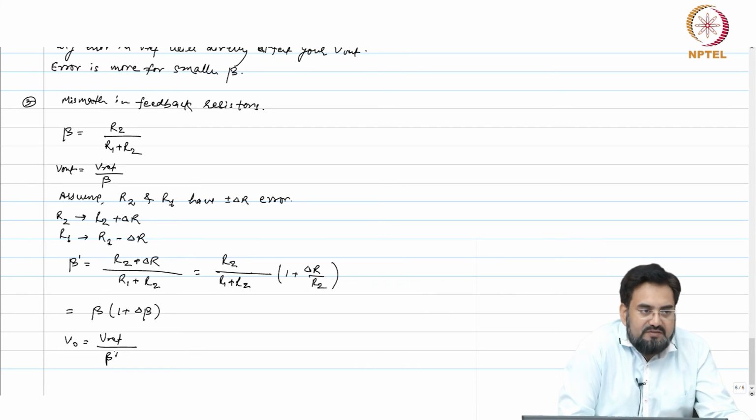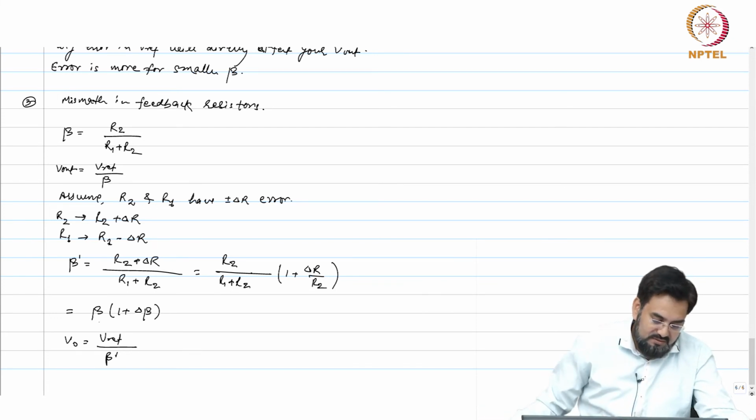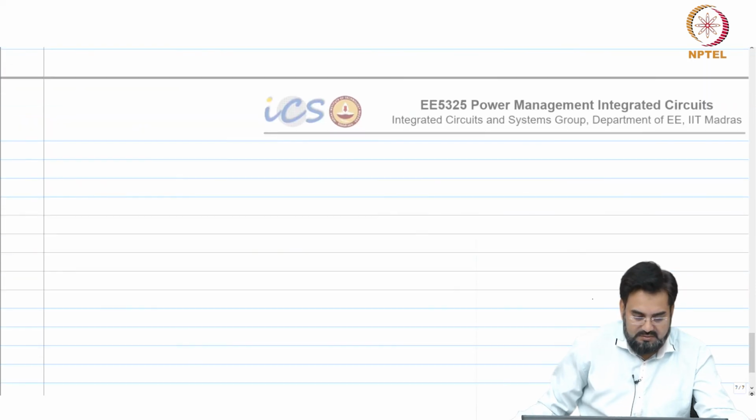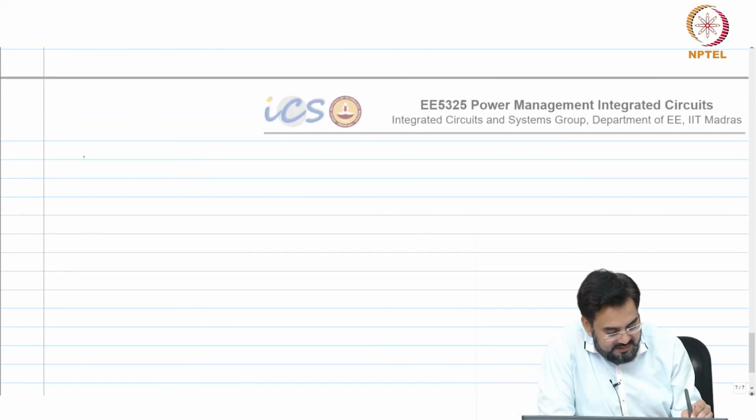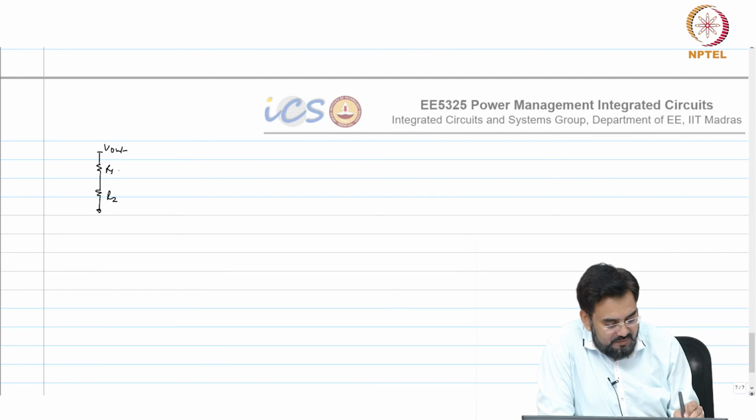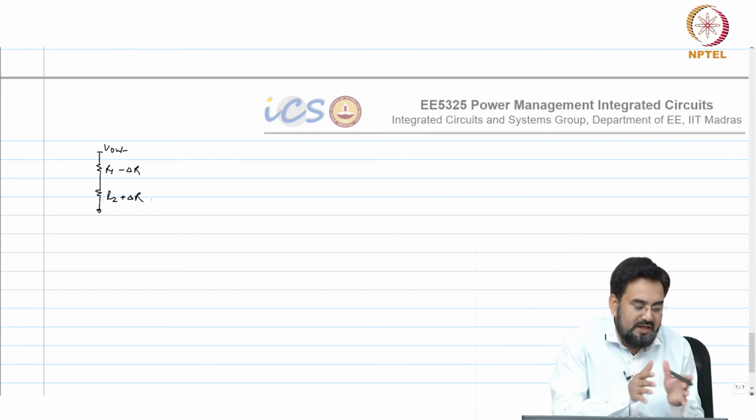Okay, and where does it come from, that mismatch? So this is your feedback resistor. So this is your V out, R1, R2. So what happens when you lay them out in the chip?